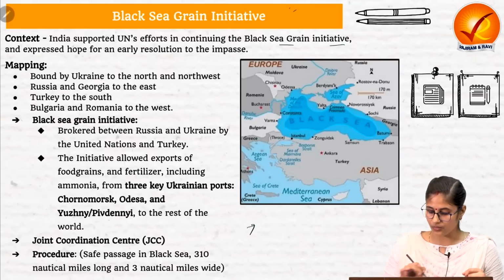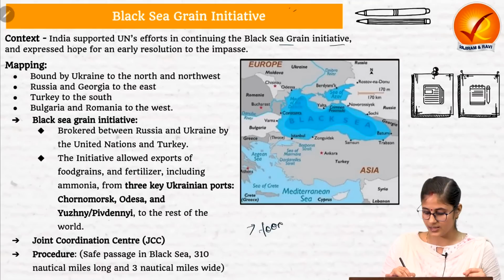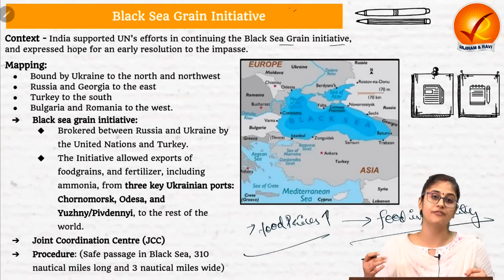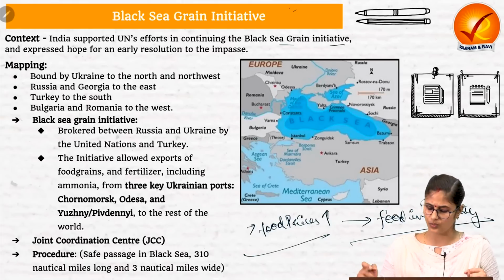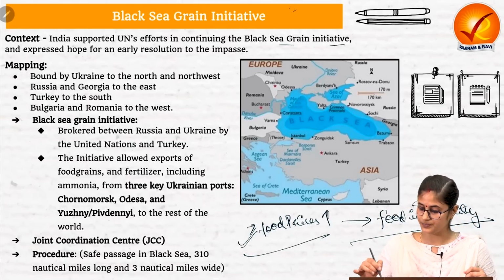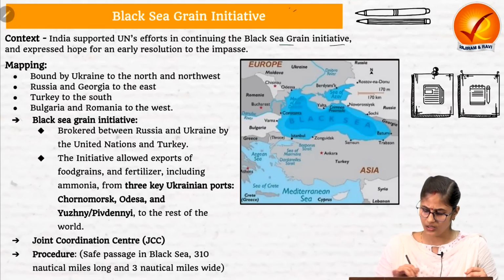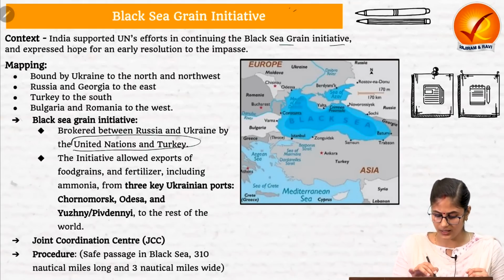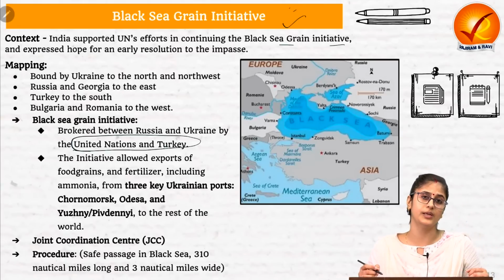Now what happened on account of this? The food prices escalated to a great extent, and this raised the fear of food insecurity, especially in poor nations like the African nations. Pakistan also witnessed a huge increase in food prices. In this background, the UN and Turkey negotiated this Black Sea Grain Initiative in 2022.